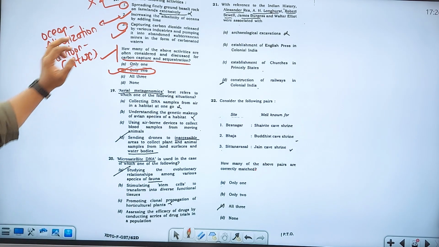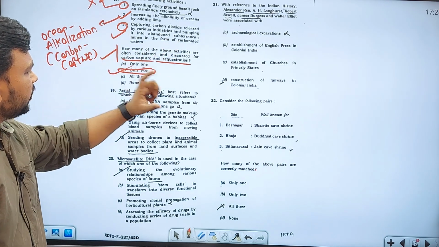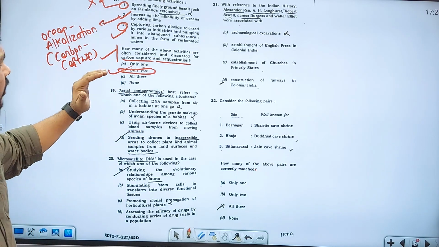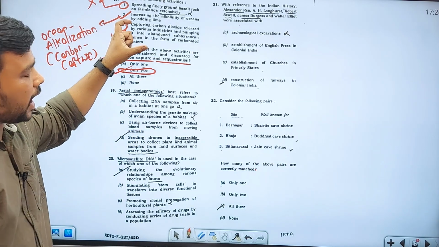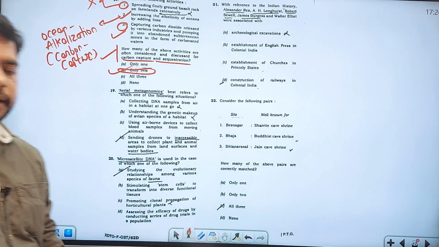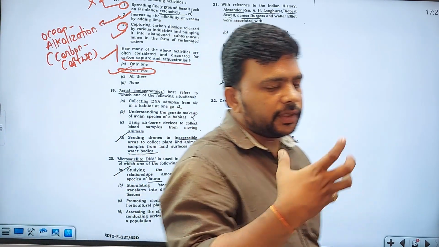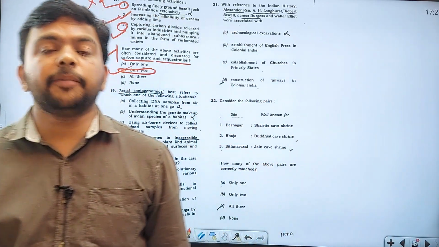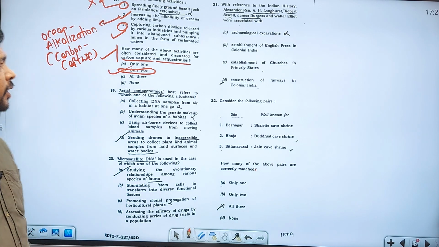Everybody knows this one, but I am telling you the majority of the people will go with option A, and that is wrong. You have to include both 2 and 3. Why? Because alkalinization of the oceans by adding lime is one of the techniques to capture more carbon from the atmosphere by the oceans, making them an efficient carbon sink. If you see ocean alkalinization, it is in the news.